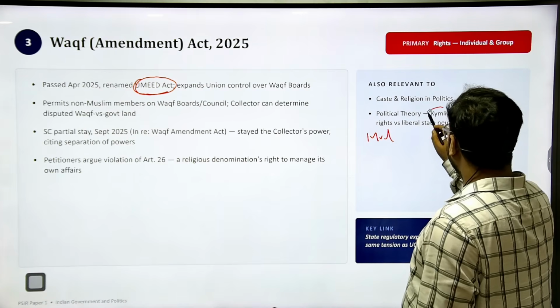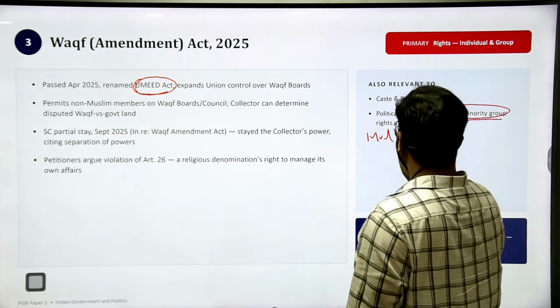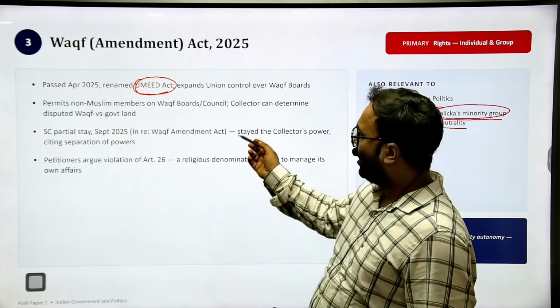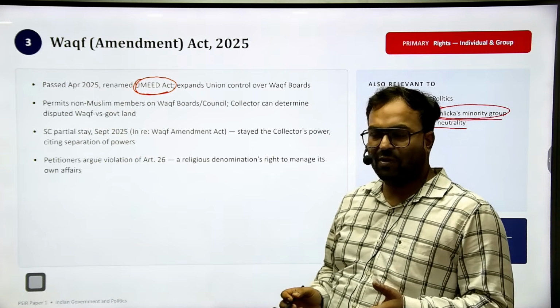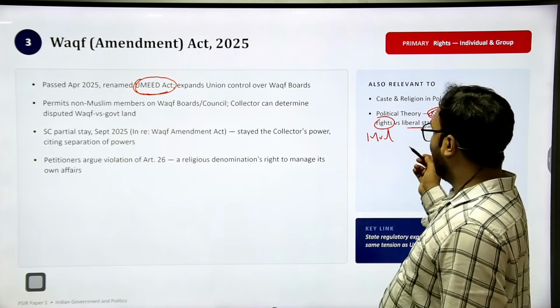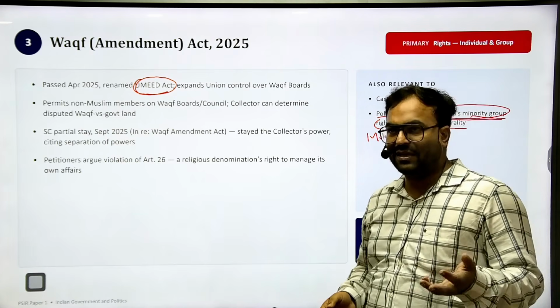multiculturalism, and Will Kymlicka's minority group rights versus liberal state neutrality. So Waqf Act or Waqf Bill or Waqf rights was a part of minority group rights, and now the state has made it more liberal.